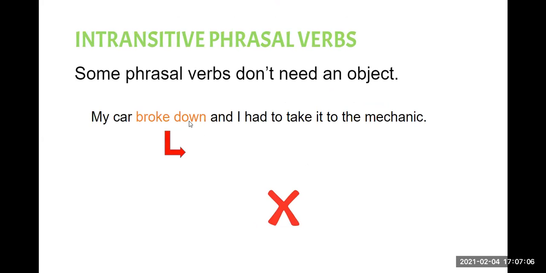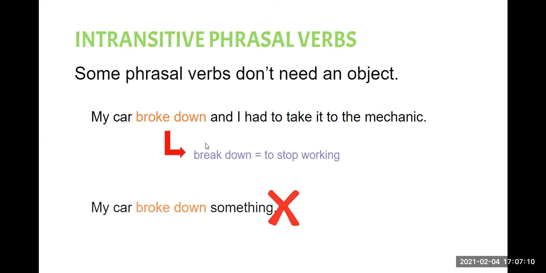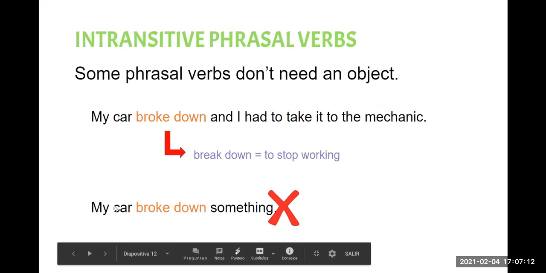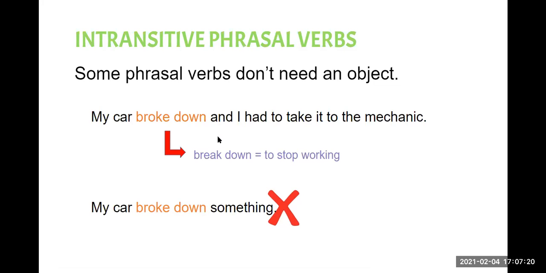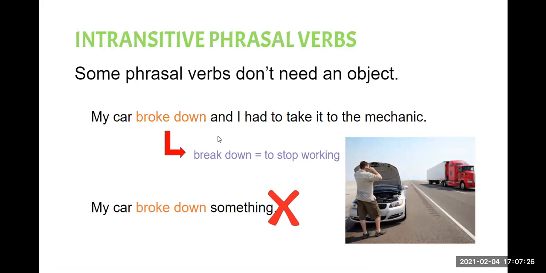Broke down means to stop working. So we cannot say my car broke down something, right? Entonces, este es un intransitive phrasal verb porque no necesita de un objeto después de este phrasal verb.